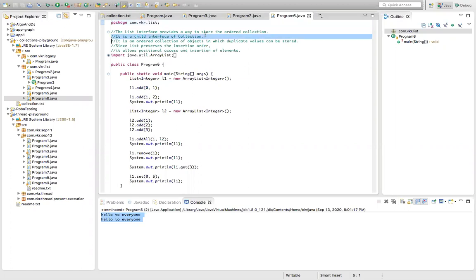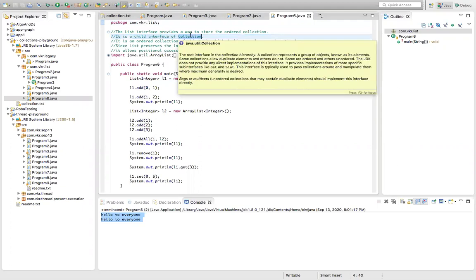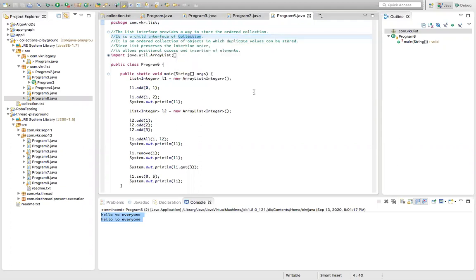And the list interface is a subclass of the collection interface. This is the second point. List interface classes are subclasses of the collection interface. The collection interface is the supermost interface for all of the collection API. And inside the list interface classes, you can add duplicate elements. That is one more point.